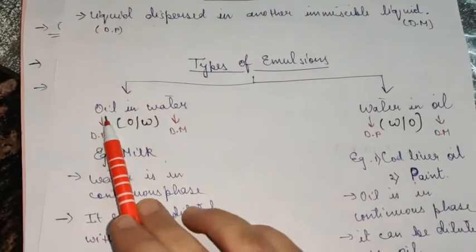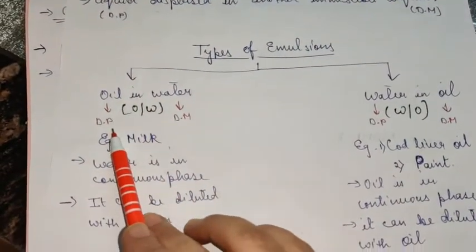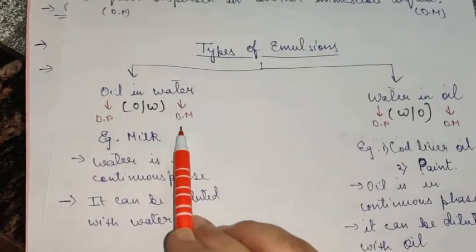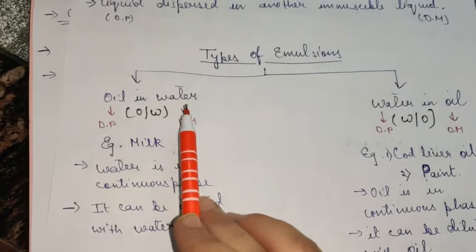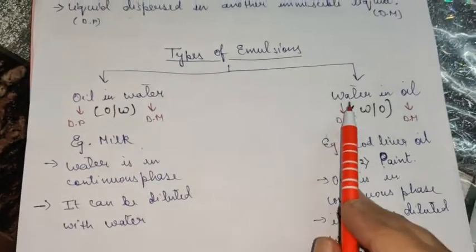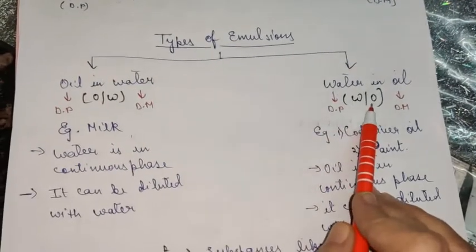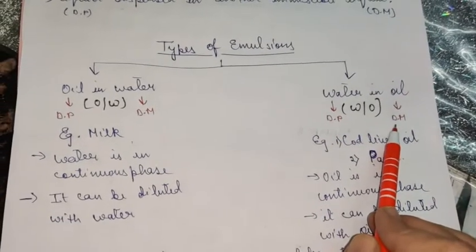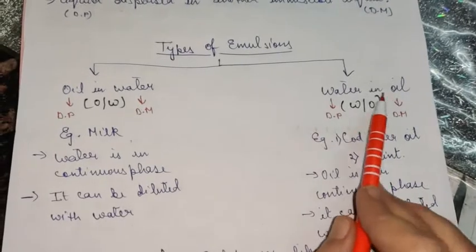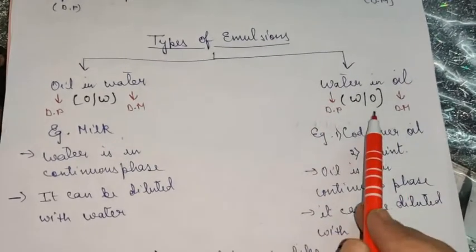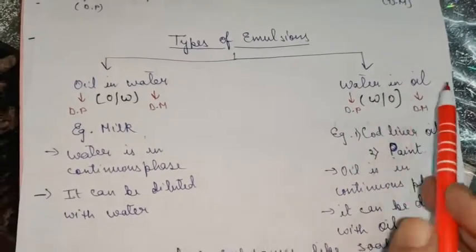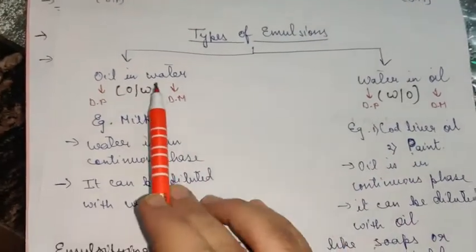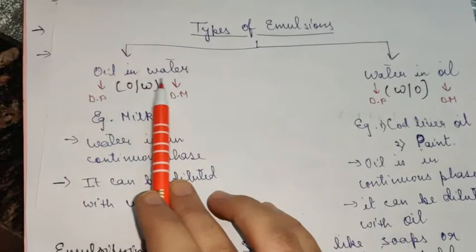where in this case oil is the dispersed phase, which is a liquid, and water is the dispersion medium, which is also a liquid. And in case of W by O, water is the dispersed phase and oil is the dispersion medium, and the state of both dispersed phase and dispersion medium is liquid. So these are the two categories in which the emulsions are classified, and the example of this category, oil in